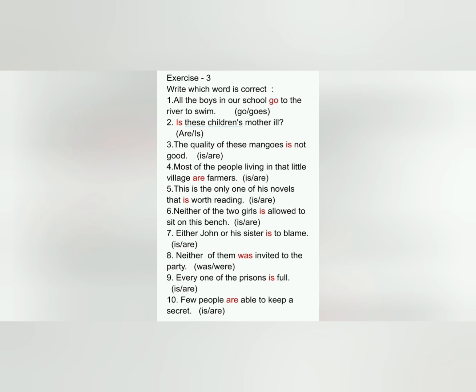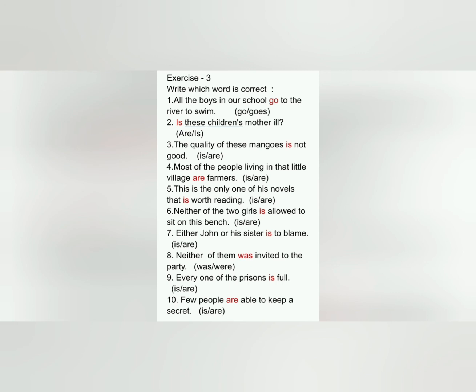Next, this is the only one of his novels that dash worth reading. Here we are talking about only one of his novels, so we will use the singular verb is. Next, neither of the two girls dash allowed to sit on this bench. Here we have the word neither, so we will use the singular verb is.